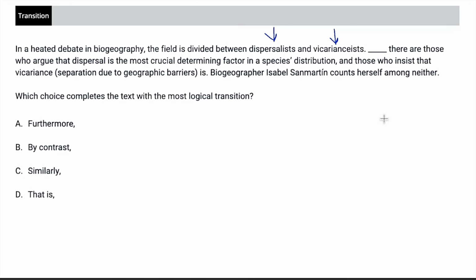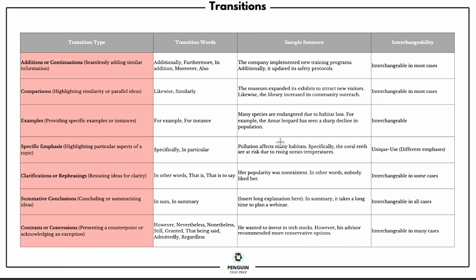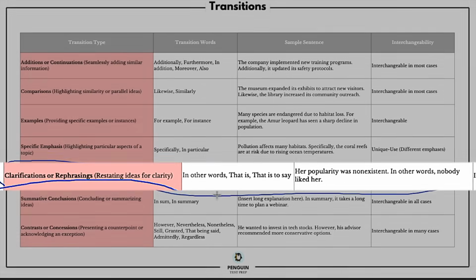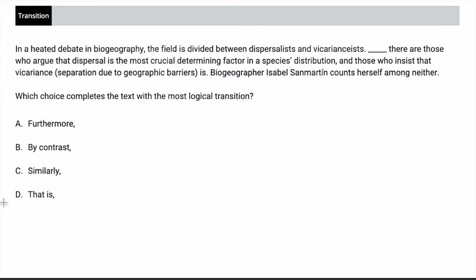And maybe I don't have any that I'm thinking of off the top of my head, but if I had studied the transitions cheat sheet here, I would look for clarifications or rephrasings, and I'd say, oh man, I've got some options here. I've got, in other words, that is, or that is to say. And lo and behold, that is choice D, and that is our correct answer.